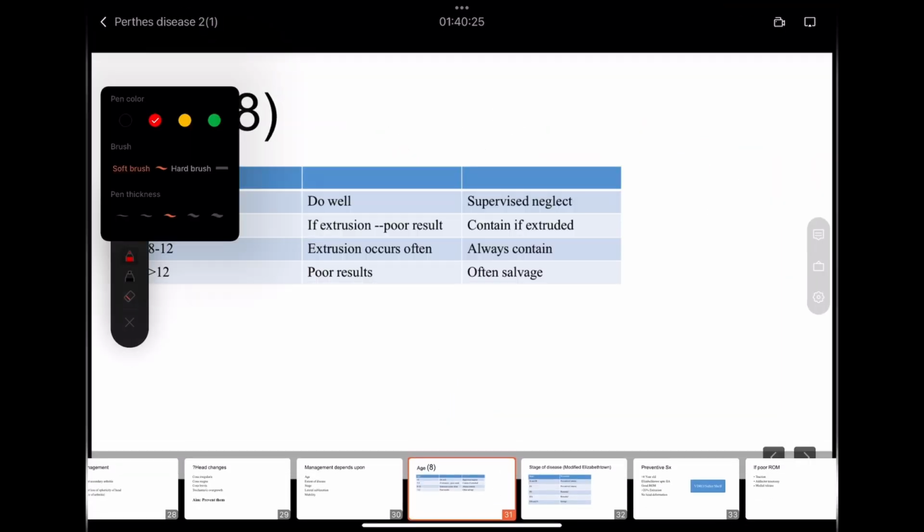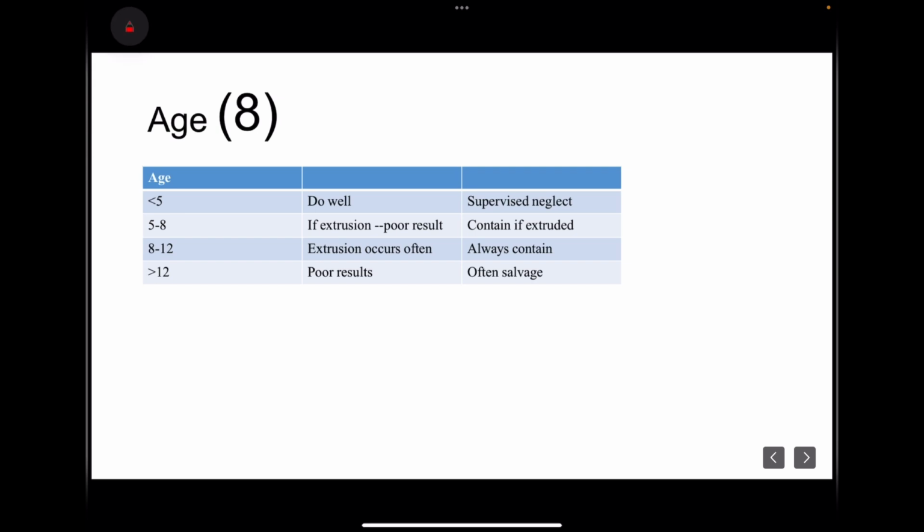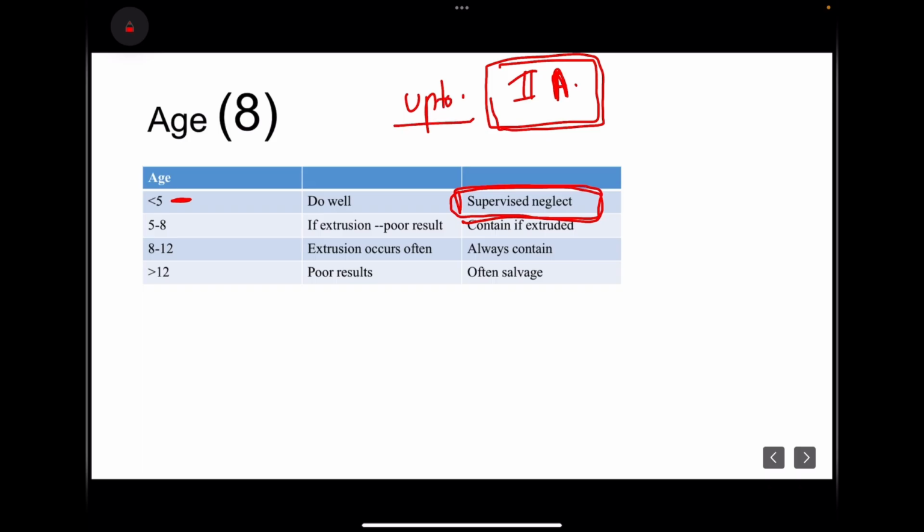So the first factor is the age of the child. Whenever the age of the child is less than 5, we don't need to do anything. We just observe the child. This is also known as supervised neglect. All this we are discussing up to stage 2A of Elizabethtown, the early fragmentation stage. What should be done after 2A, we will discuss in further slides. If the child is less than 5, this is one category where we do nothing. Whenever the age of the child is 5 to 8, we have to see if the child has extrusion or not. If the child has more than 20% extrusion, then we have to contain it. Otherwise, nothing is to be done.